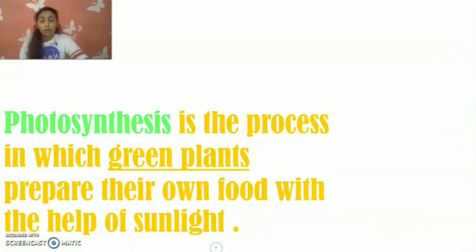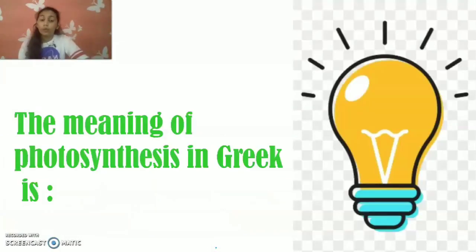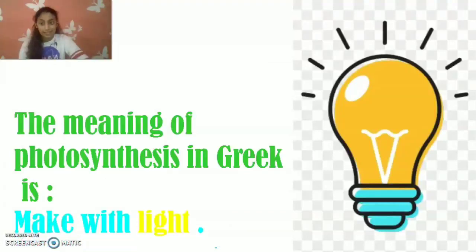What is photosynthesis? Photosynthesis is the process in which green plants prepare their own food with the help of sunlight. Why only green plants? Because green plants have a pigment known as chlorophyll that helps to trap sunlight. That is why photosynthesis is the process in which green plants prepare their own food with the help of sunlight. The meaning of photosynthesis in Greek is make with light.